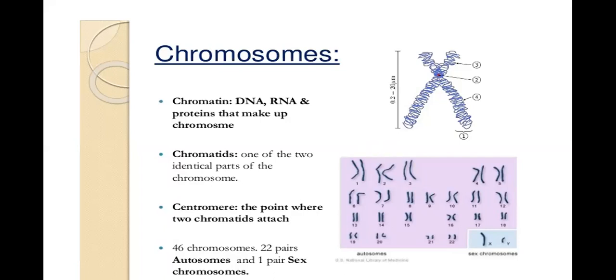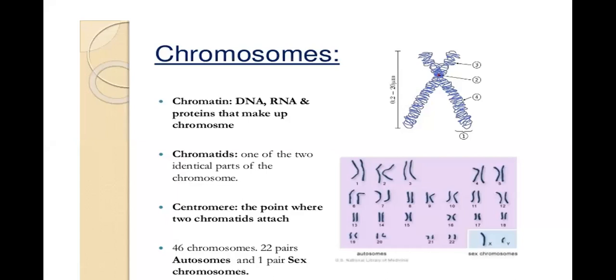So as you know, in the human genome there are 23 pairs of chromosomes or a total of 46 chromosomes. 22 pairs are autosomes and one pair is of sex chromosomes. These are all the chromosomes which are present, autosomes, and this is the sex chromosome, XX or XY, depending upon whether the person is a male or a female. So chromosomes are composed of DNA, RNA, and protein that make up the chromosome.